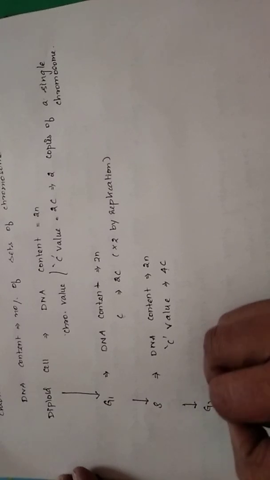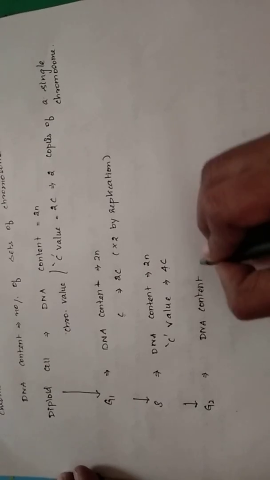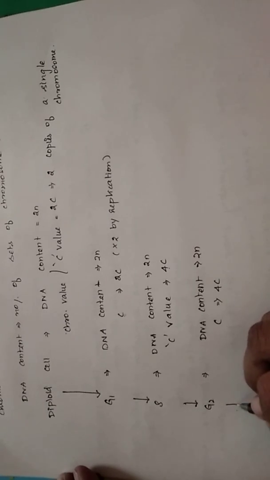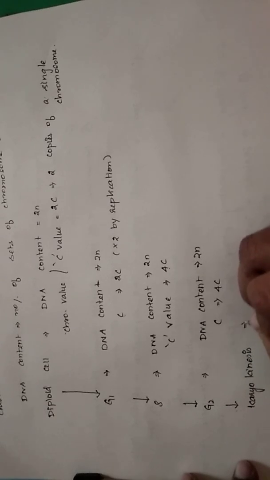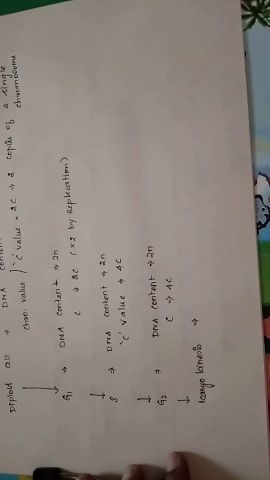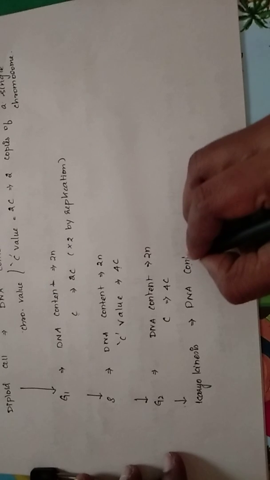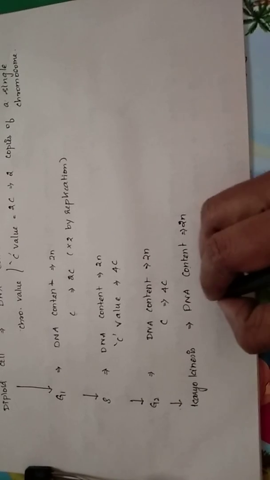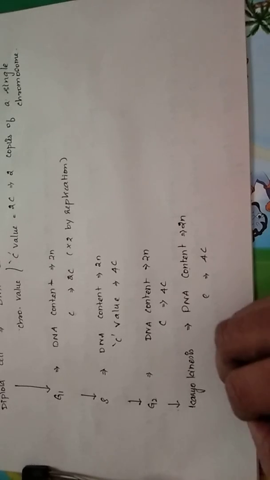Now the cell enters into G2 phase. In G2 phase the DNA content is also 2n and the C value remains the same, 4C. The cell is now going to enter into M phase. The first phase is karyokinesis. In karyokinesis, the cell nucleus alone divides. This results in formation of 2 nuclei, and the DNA content of the cell is still the same, 2n, and the C value also remains 4C because they are present within the same cell.